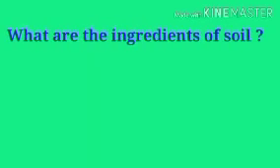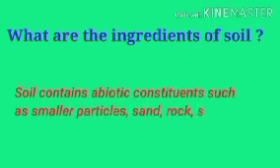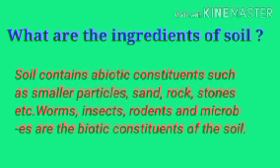What are the ingredients of soil? Soil contains abiotic constituents such as smaller particles, sand, rocks, stones, etc. Worms, insects, rodents, and microbes are the biotic constituents of the soil.